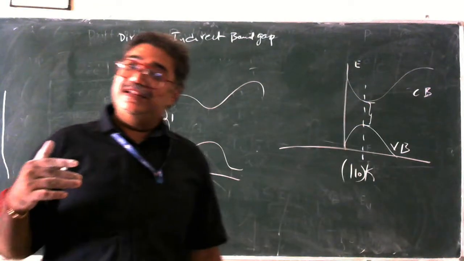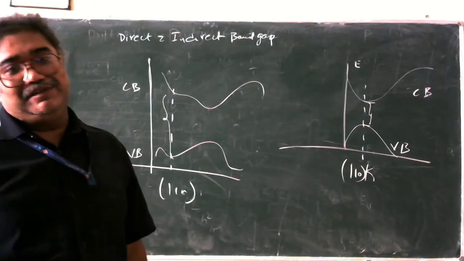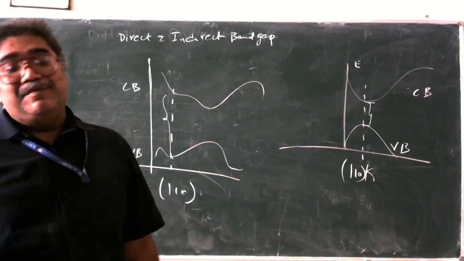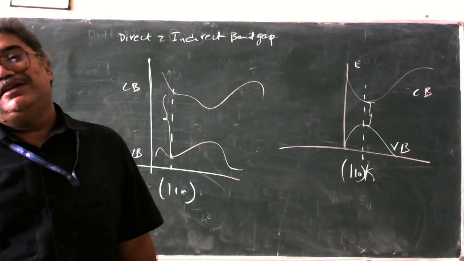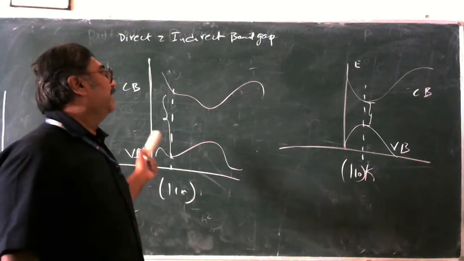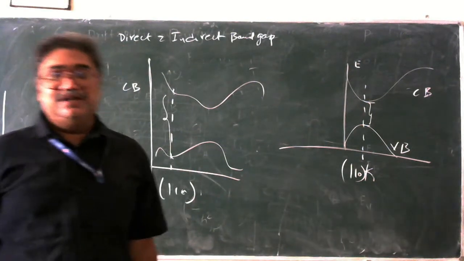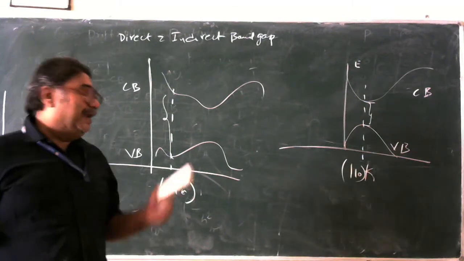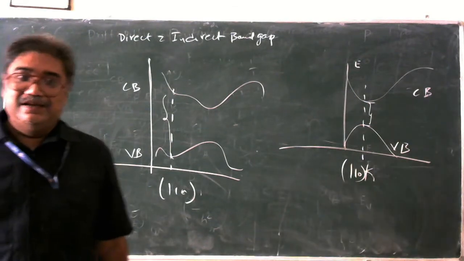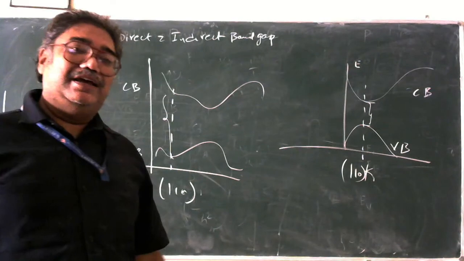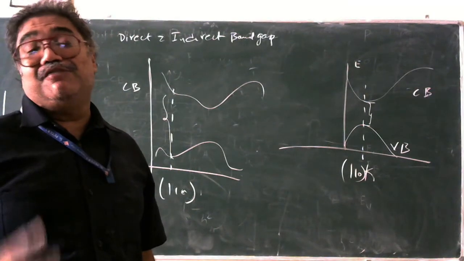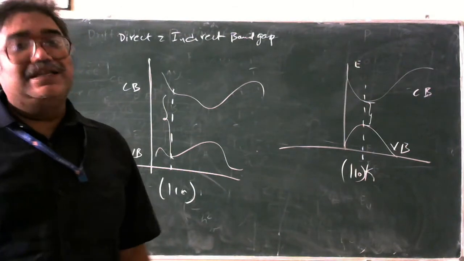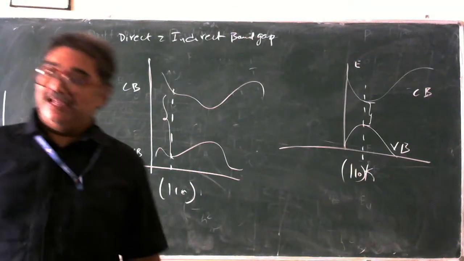Low energy, and energy is once again measured in the form of frequencies. So low frequency is released. And because it is released in the form of a low frequency, the output will be different. And that is what the difference between the direct band gap and indirect band gap is. What is the difference? The difference is that in direct band gap, the gallium and arsenic, they are of direct band gap because here the electrons are taking minimum energy and the output they are producing is of high frequency of the optical ranges, and that is the reason why the output will be in the form of light.